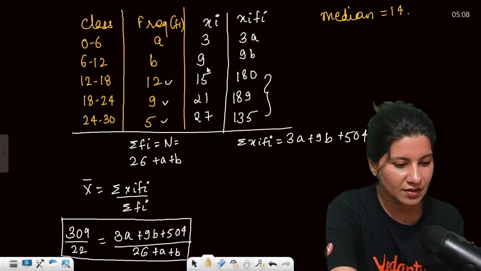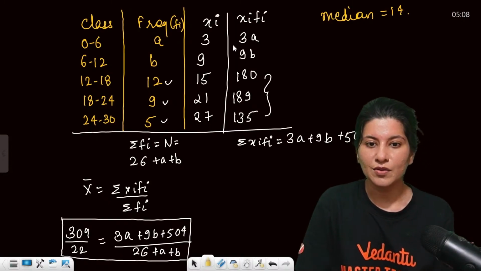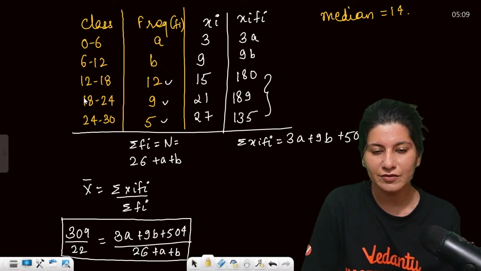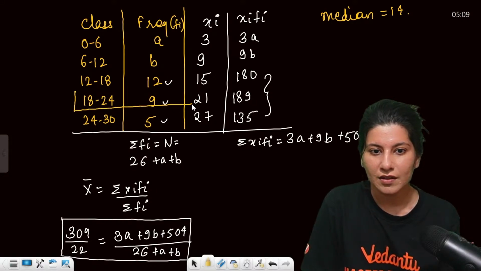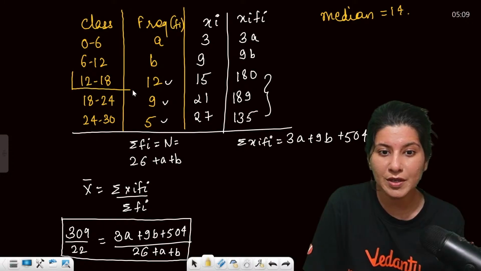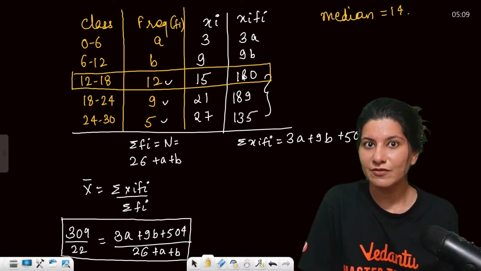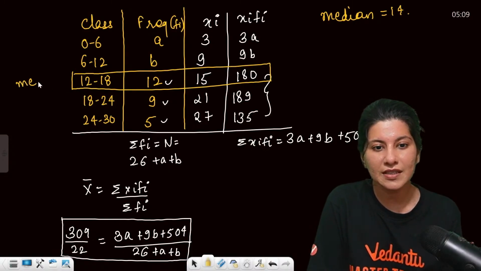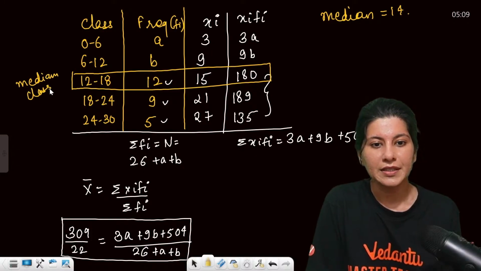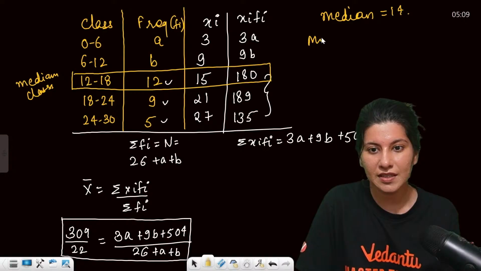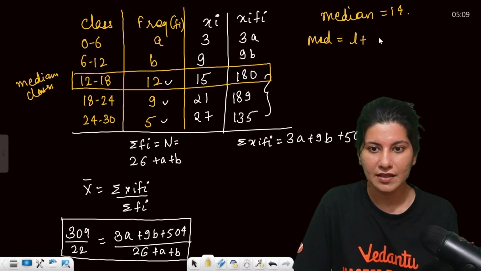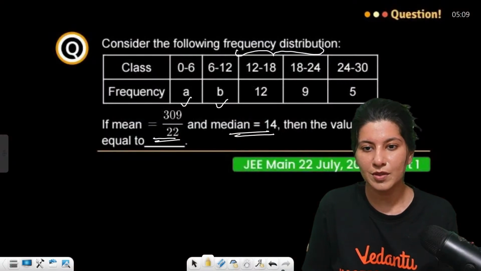So for the median, median will be 14. So that means 14 lies in this category, 12 to 18. So this is your median class, guys. Now, the formula of median, do you know? Median is what? L plus... what was the formula of median?